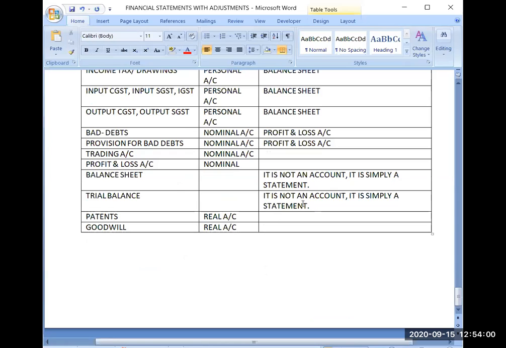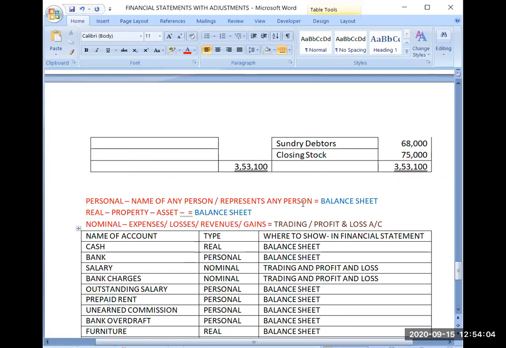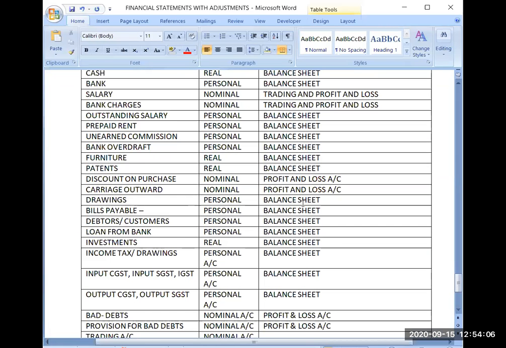This way we have completed the classification of accounts, how to identify in which financial statement which account will be written. You can do more practice with the help of your accounts book. And if you feel any difficulty on any point, you can ask me.